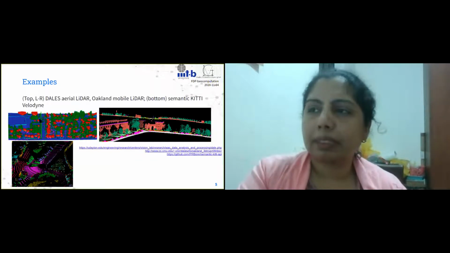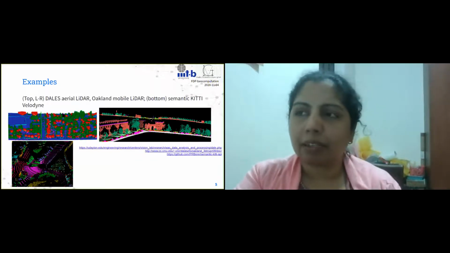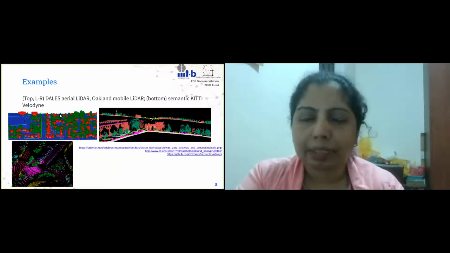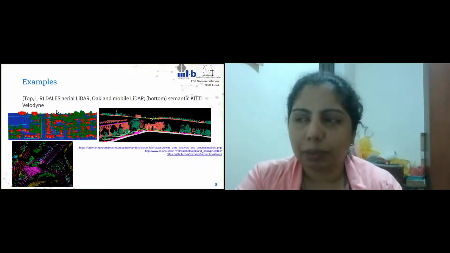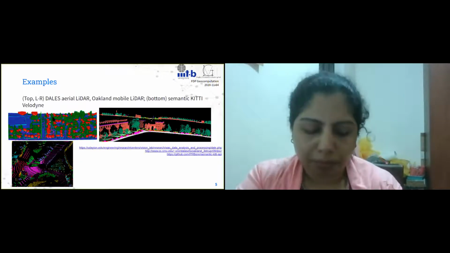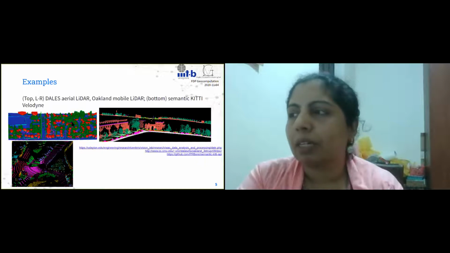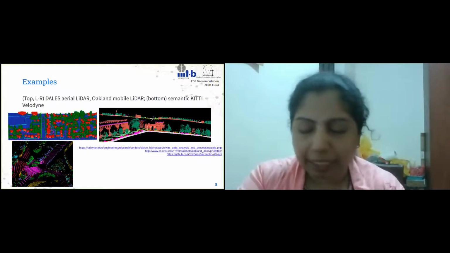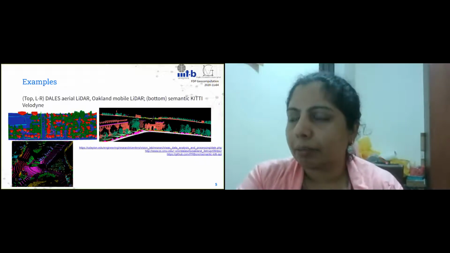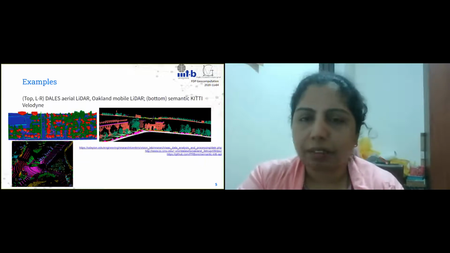So, this is an example of aerial LiDAR. This DALES data set was collected by the University of Dayton in Ohio, and it was released in 2020. It's a very recent, quite large annotated data set, and it has around 5.5 billion points. This is the Oakland data, and sorry, it's not mobile data, it's actually terrestrial LiDAR data. And this is also one of the very widely studied, publicly available data sets, just like DALES is.